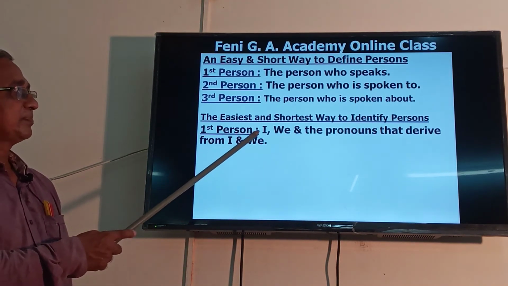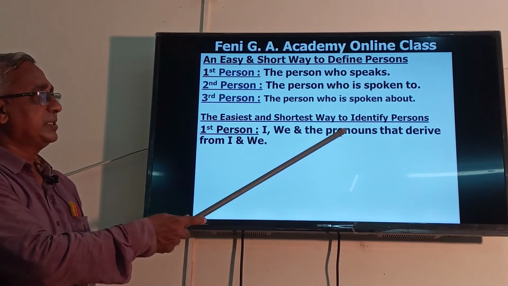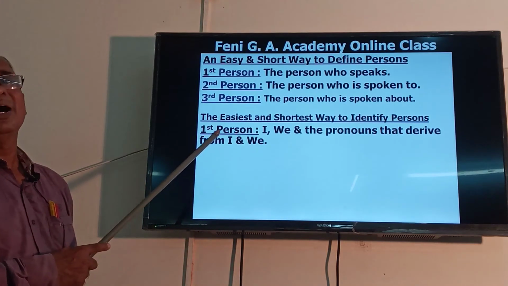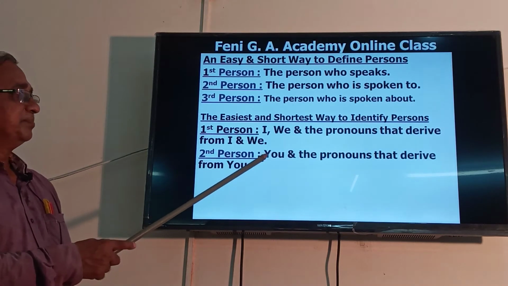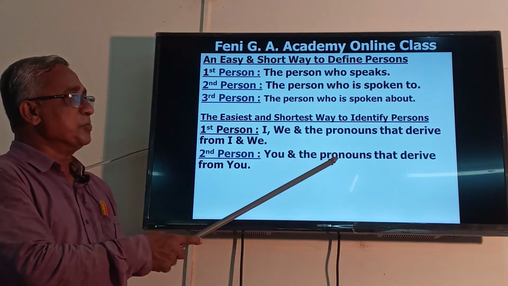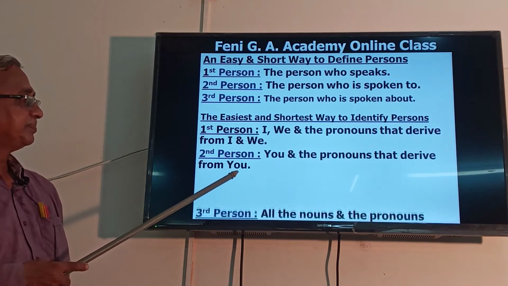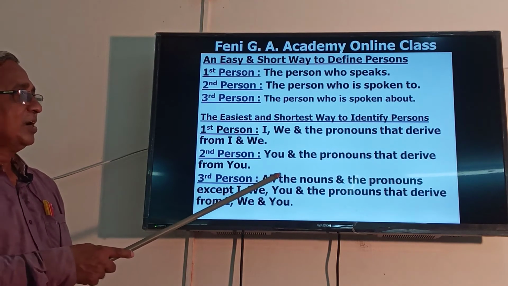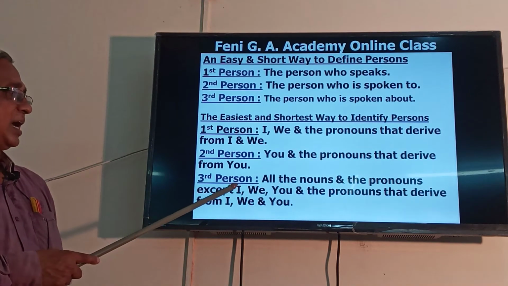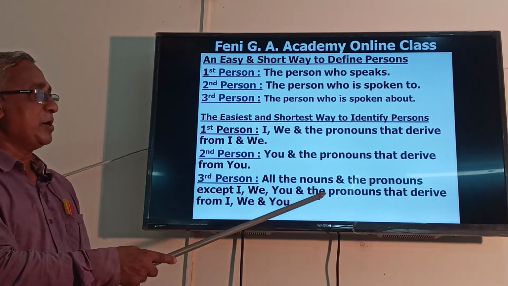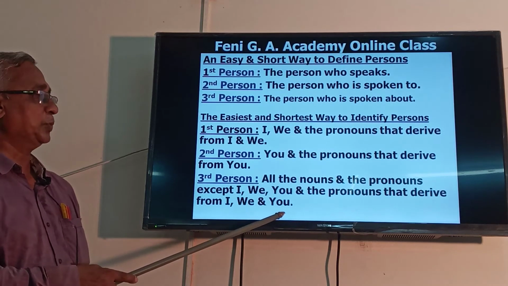First person: I, we, and the pronouns that derive from I and we. Second person: you, and the pronouns that derive from you. Third person: all the nouns and the pronouns except I, we, you, and the pronouns that derive from I, we, and you.